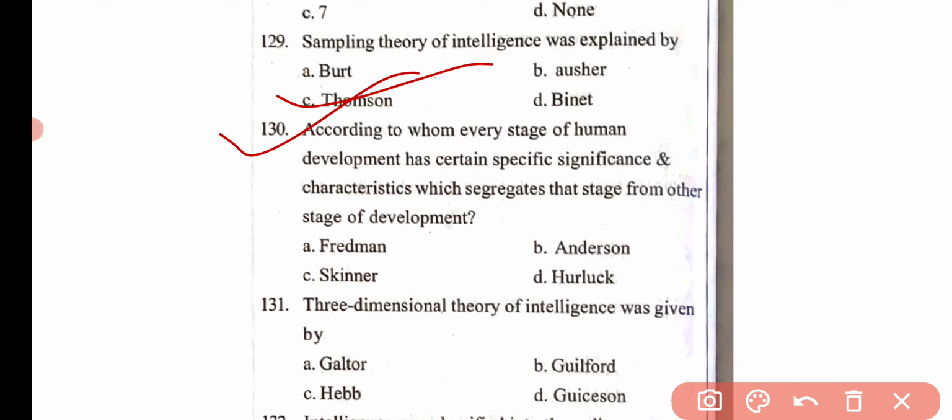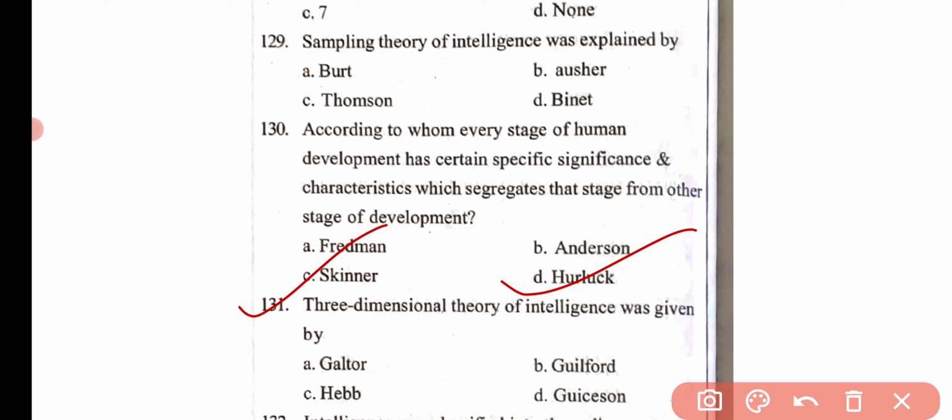Then the next question, according to whom every stage of human development has certain specific significance and characteristics which segregates that stage from other stages of development. Option A Freeman, option B Anderson, option C Skinner, and option D Hurlock. Here the correct answer is option D, that is Hurlock.